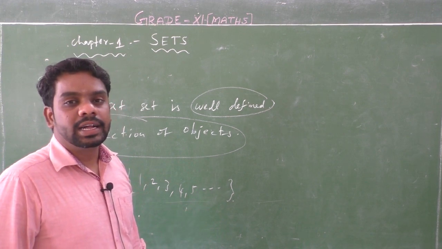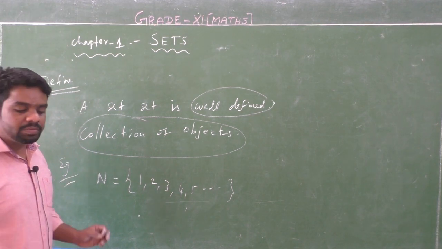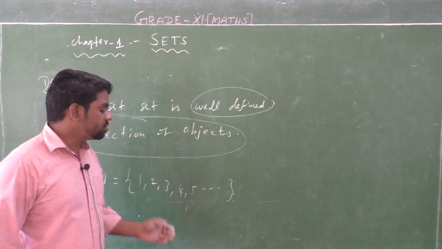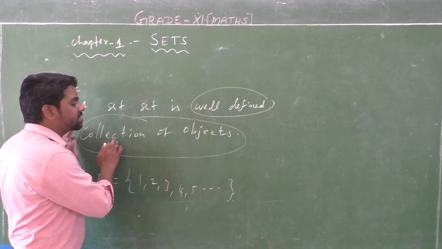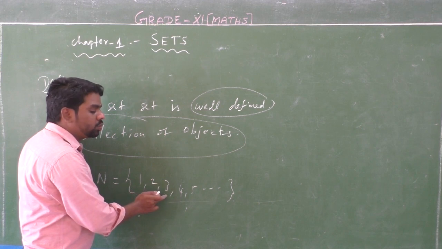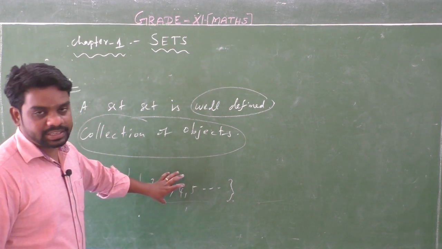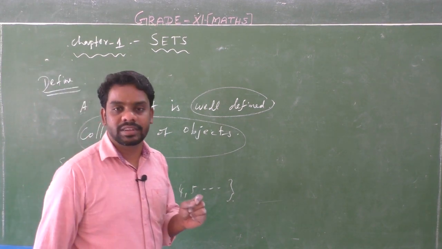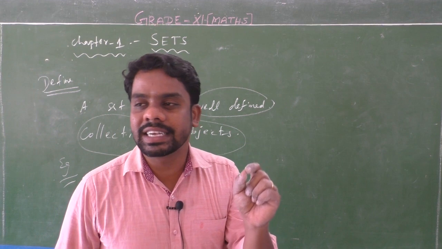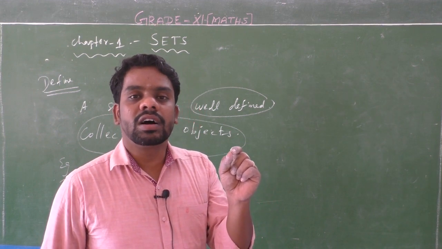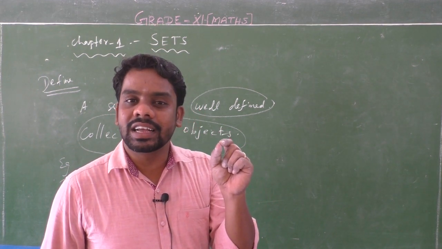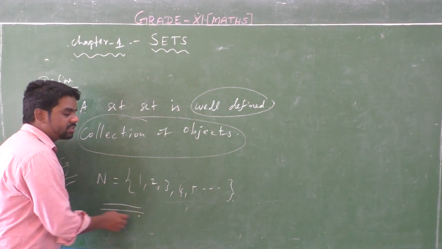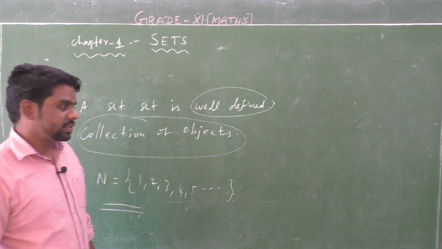Here the objects are 1, 2, 3, 4, 5. These objects are well defined. Natural numbers are well defined, so 1, 2, 3, 4, 5, 6 and so on are all entries of a well defined collection of objects. So this is the set of all natural numbers.